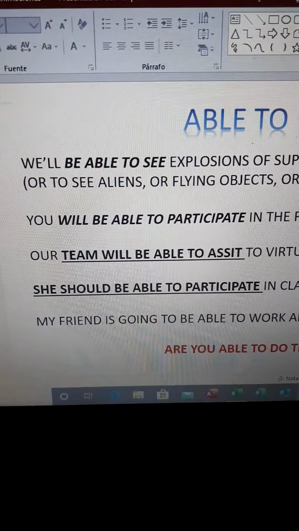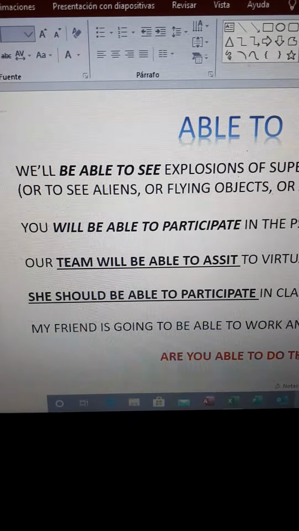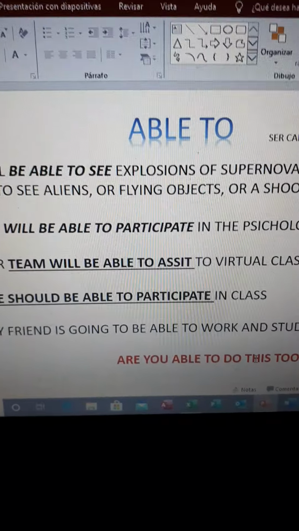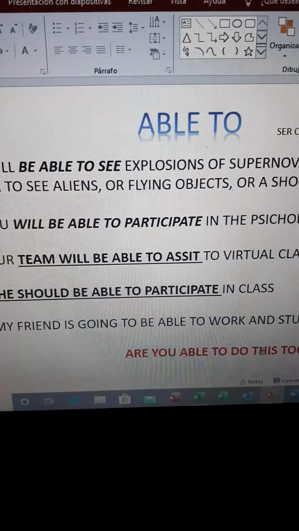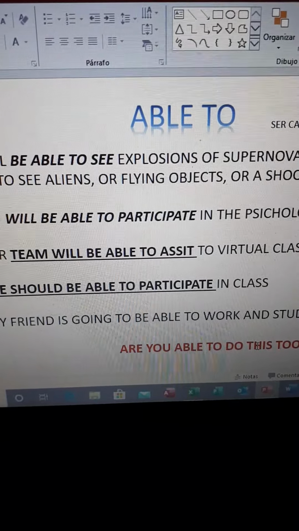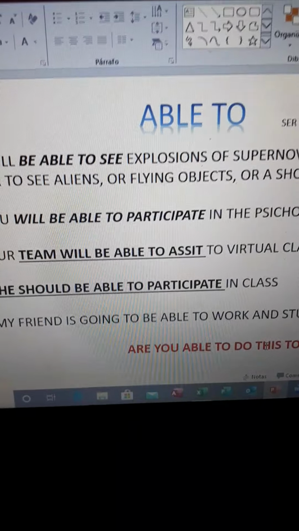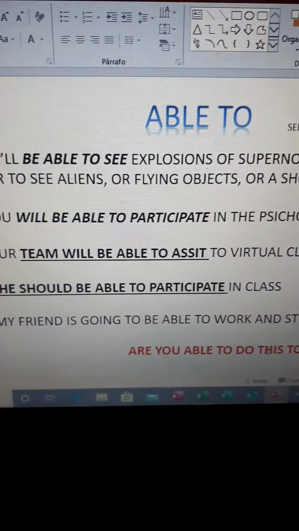You can talk about present, past, future, but after to, the action has to be in the base form. Able to participate, able to work, able to speak, able to sing, to cook, to watch, to listen, to dance, etc.